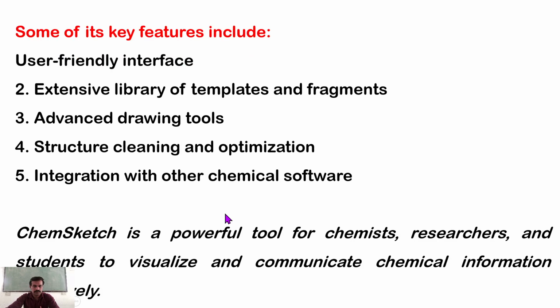Now, next is the summary of its key features: user-friendly interface, extensive library of templates and fragments, advanced drawing tools, structure cleaning and optimization easily, integration with other chemical software. ChemSketch is a powerful tool for chemists, researchers, and students to visualize and communicate chemical information effectively. So I think it is very much useful for drawing and optimizing the structure.